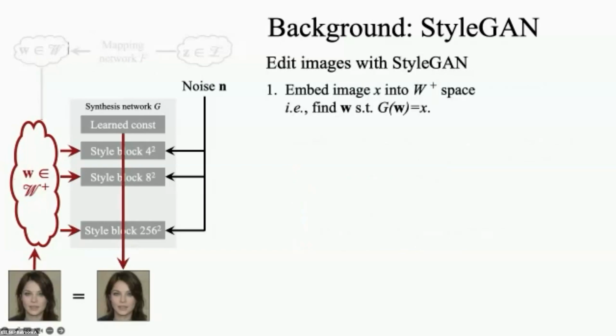Because of the semantic editability of the W plus space, StyleGAN is widely used for editing images. To edit an image X, the first step is embedding X into W plus space.